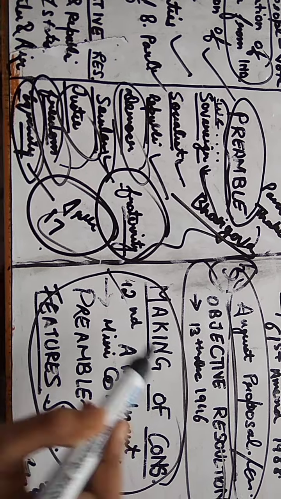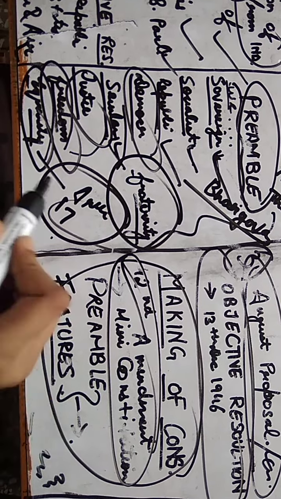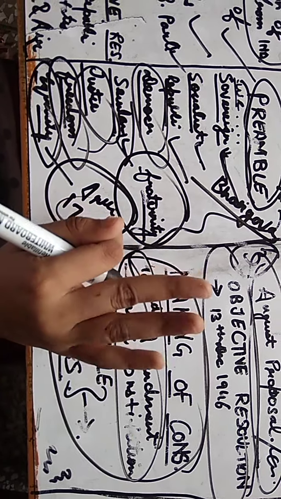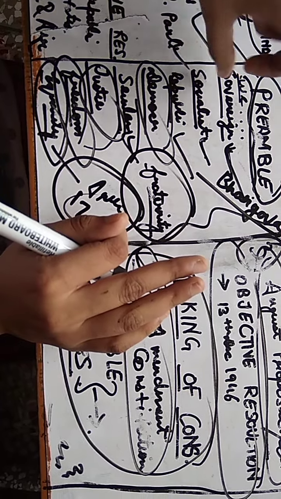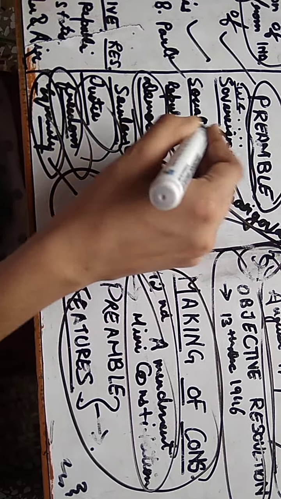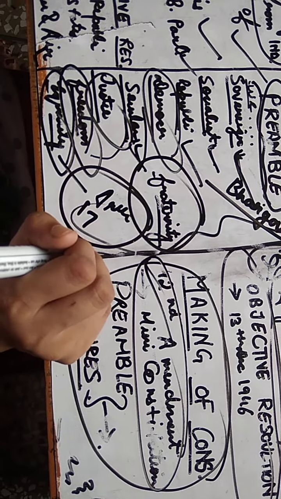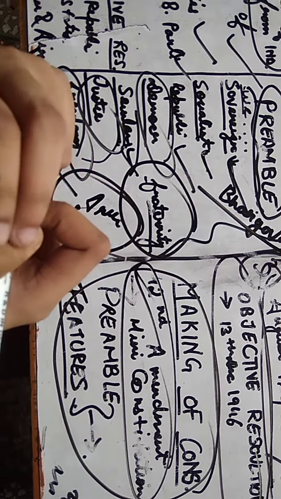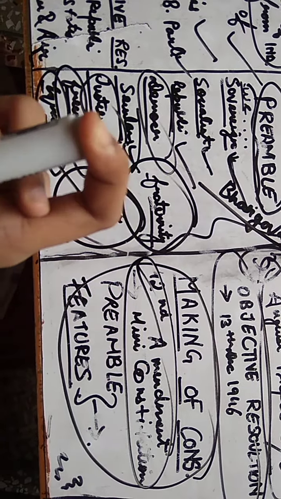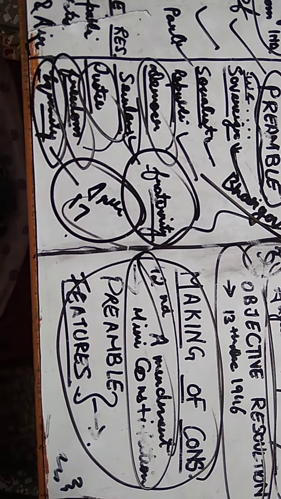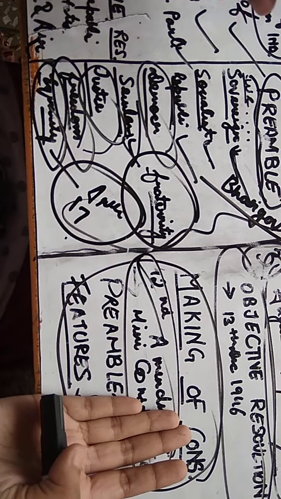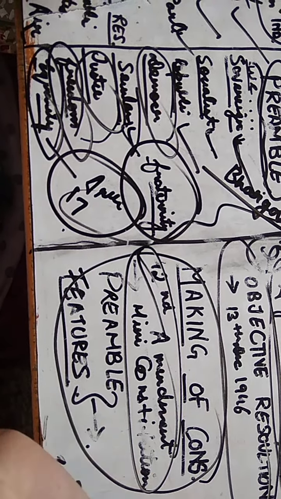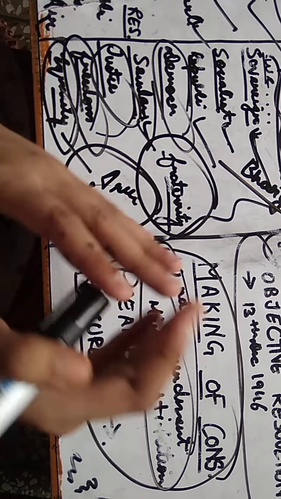Now we have the making of the Constitution. The 42nd Amendment is very important. It is also known as the mini constitution. It states three important features: sovereign, secular, and socialist. The union of states was also introduced by the 42nd Amendment of our Constitution in 1976, and it also gives many powers to the central government, so it is known as the mini constitution. Many amendments took place in the 42nd: the introduction of the words sovereign, socialist, secular, and union of states, and the transfer of many powers from the state governments to the central government. So these were some features of the 42nd Amendment.